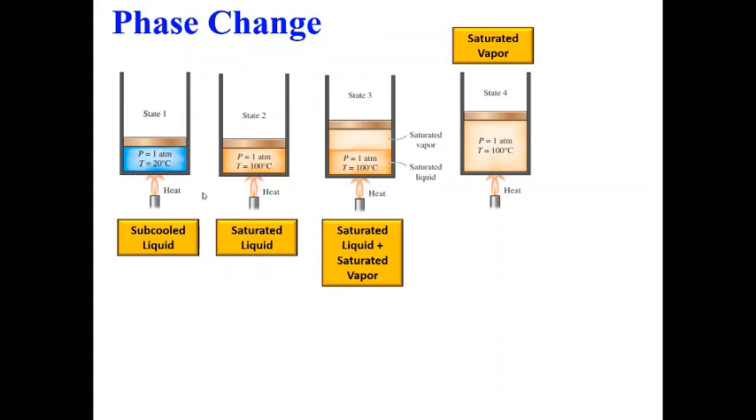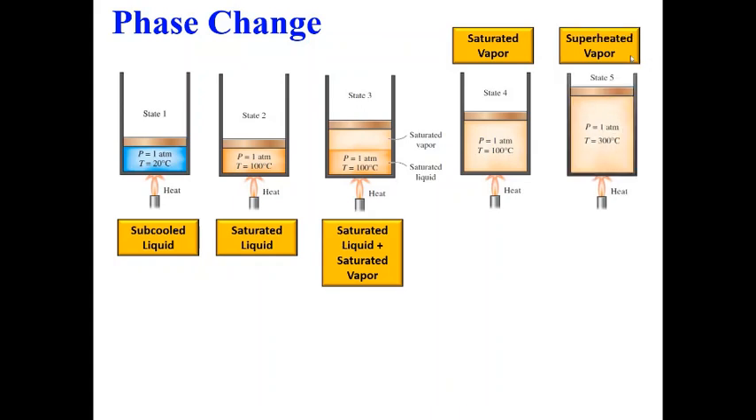So look at the process again. I started with liquid water, heated it to saturated liquid, then a mixture of saturated liquid plus saturated vapor. Finally I got saturated vapor. If I heat it more, it will become superheated, so it has a much higher temperature than what is required for normal boiling. So at 1 atmosphere, 300 degrees Celsius is a superheated vapor.